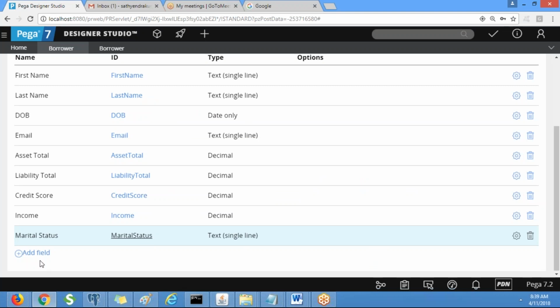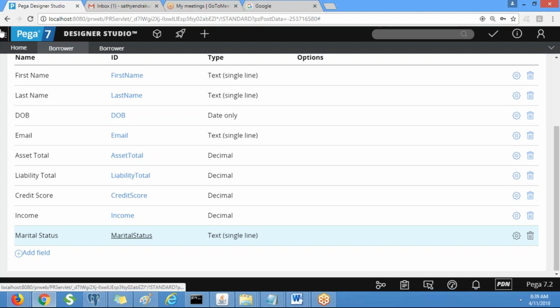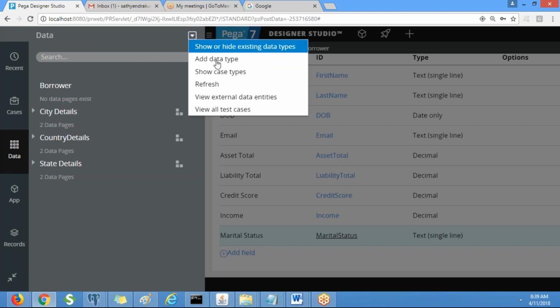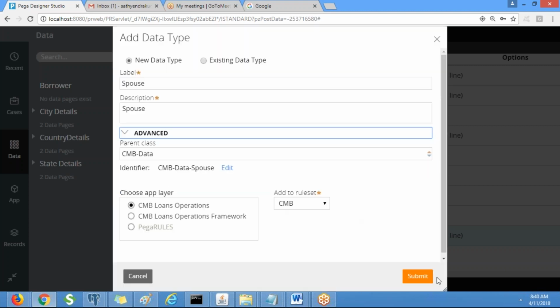One way is to create a data class directly from here. Another way is the regular way. So create a spouse data class: go to the drop down, add data type, Spouse, submit.